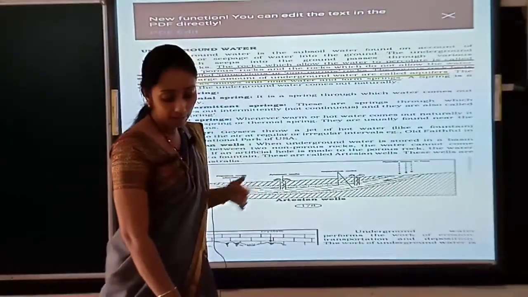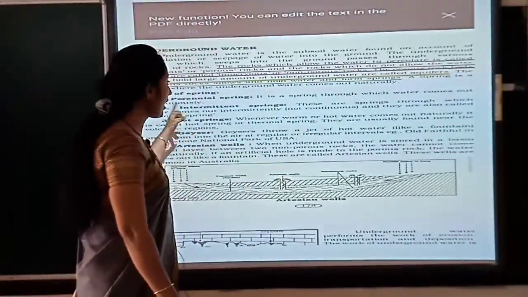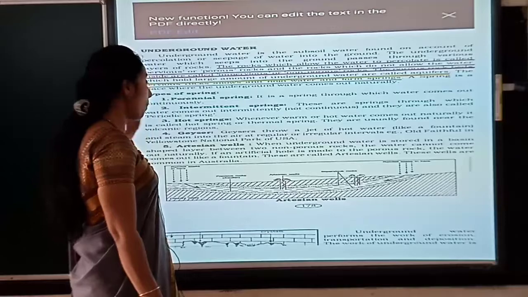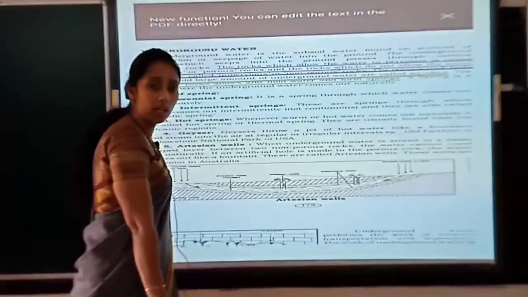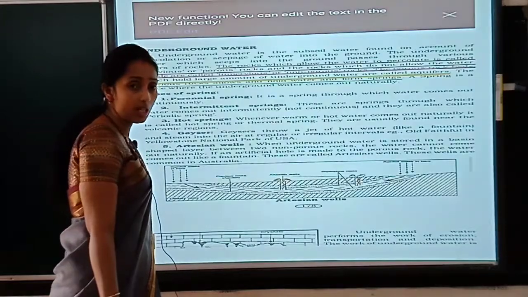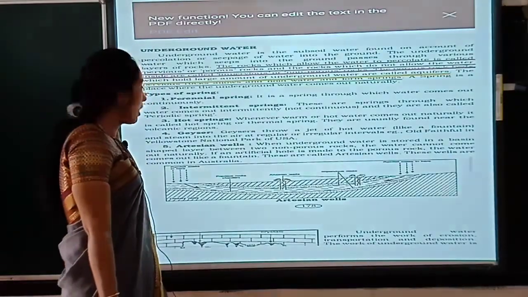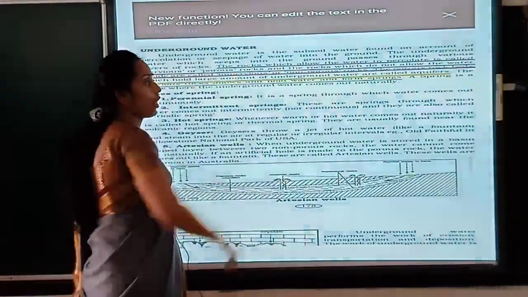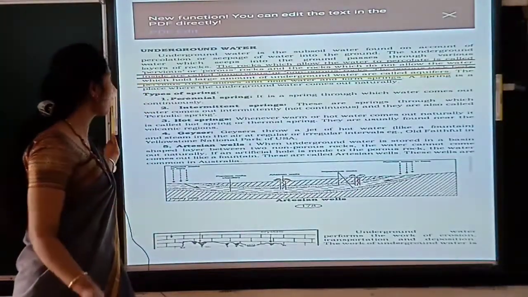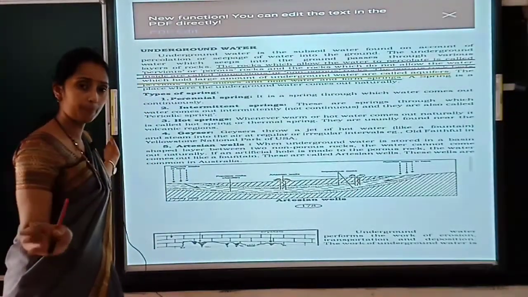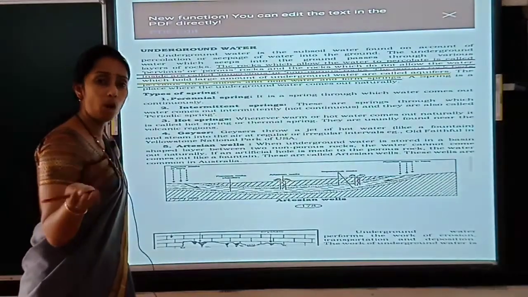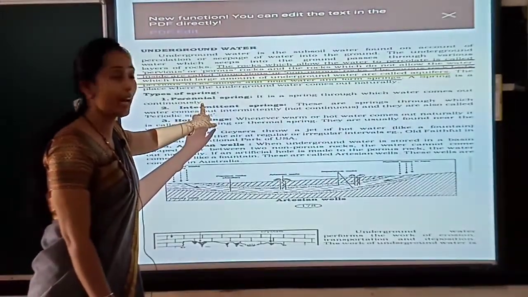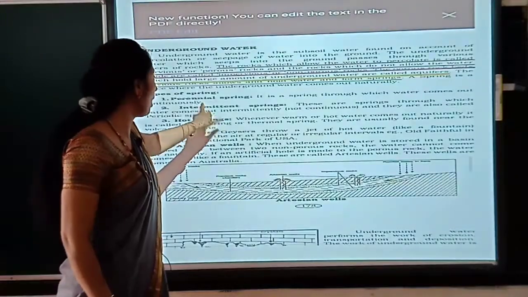Then the types of spring. What is a perennial spring? It is a spring through which water comes out continuously. So suppose if you go for excavation or digging, you will get the water in the middle. That is called a perennial spring. In the sense, while digging, the spring water will come out immediately and continuously. There is no matter of stop. There is no matter of a full stop. Means the flow of water is continuous. That is a perennial spring. It can be assumed that the source of water is very high in a perennial spring.